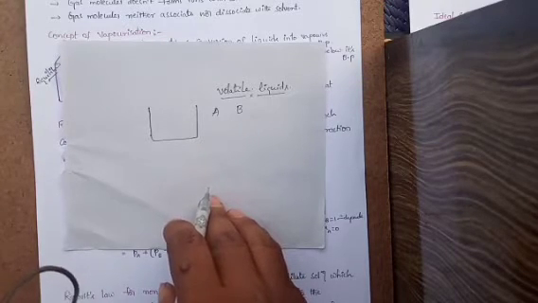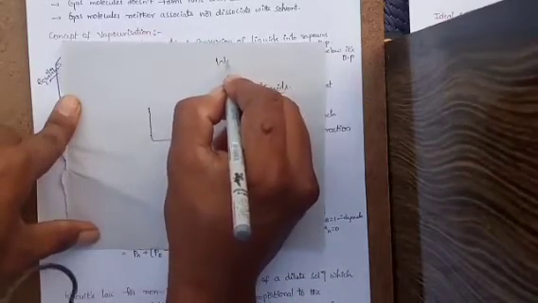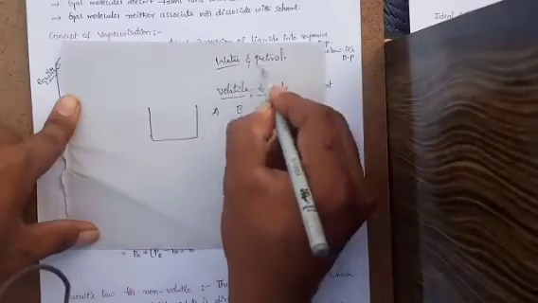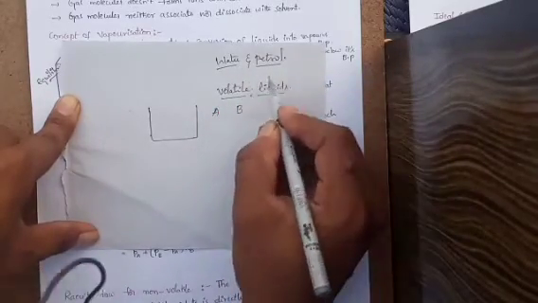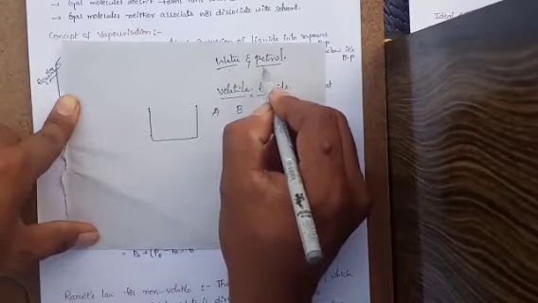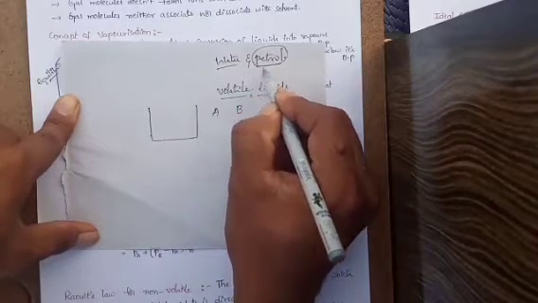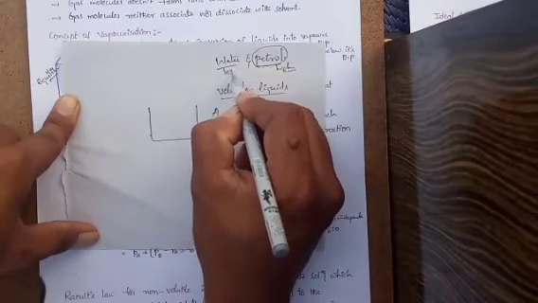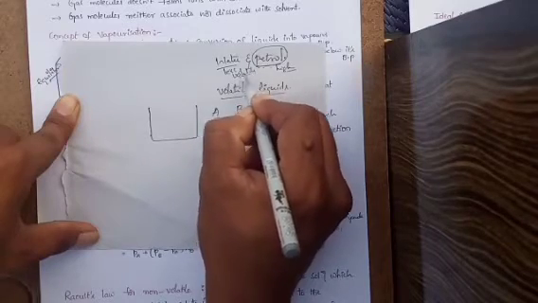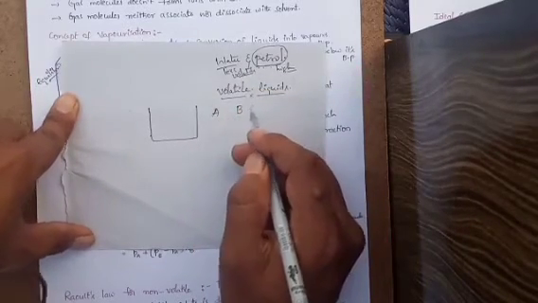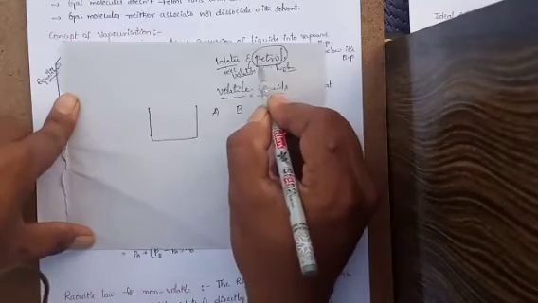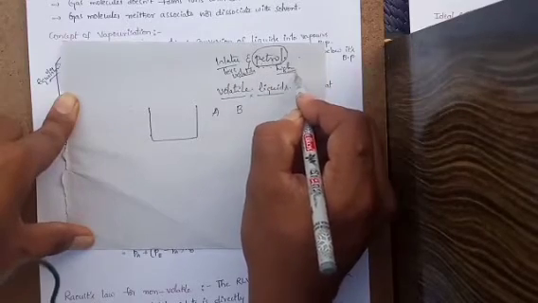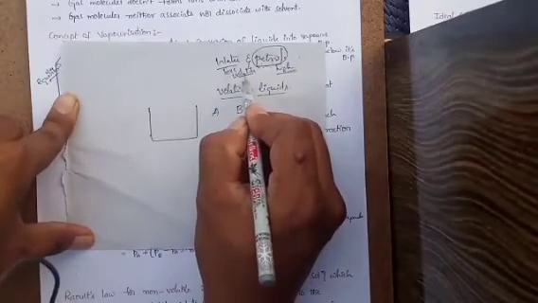For example, you can take water and petrol. At room temperature and normal conditions, out of water and petrol, petrol easily evaporates, so it is a highly volatile liquid, and water is a less volatile liquid. Even water molecules will volatilize, but at a high temperature. At a normal temperature, petrol is easily converted into vapor state, so petrol is a highly volatile liquid and water is the less volatile liquid.